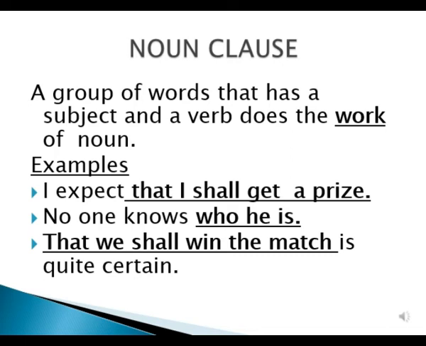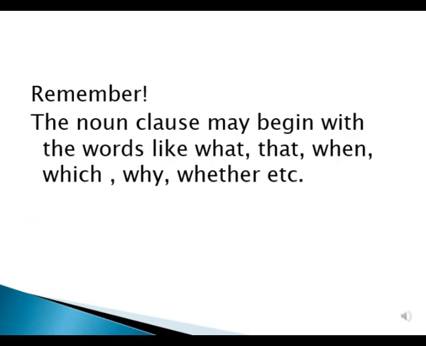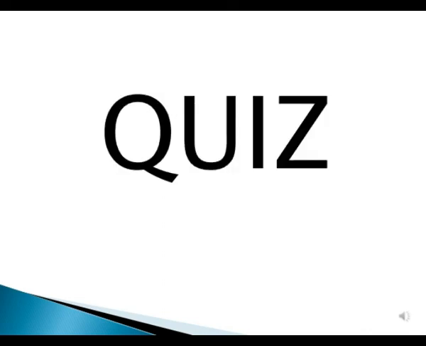In this sentence, that I shall get a prize is a noun clause because it has both a subject and a verb, and it is doing the work of a noun that is acting as an object. In the second sentence, who he is is a noun clause because of the subject he and the verb is, and it also acts as an object. While in sentence number 3, that we shall win the match is a noun clause, but here it is acting as a subject. Do remember that while finding a noun clause in a sentence, the noun clause may begin with words like what, that, when, which, why, whether, etc.